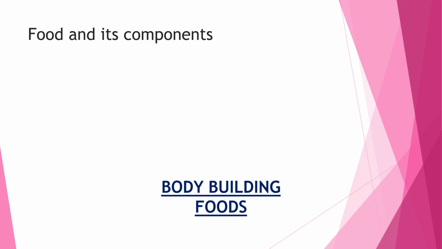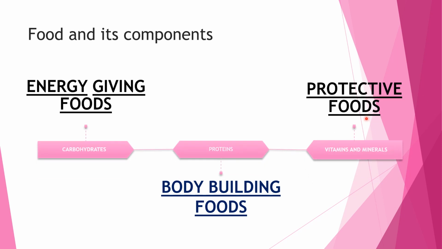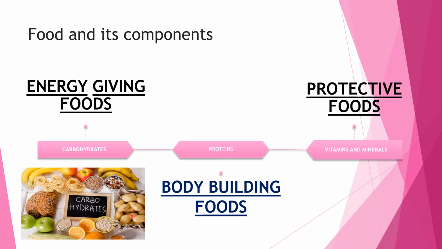Mainly food is divided into three main components: bodybuilding food, energy giving food, and protective foods. Proteins are the bodybuilding food, energy giving foods are the carbohydrates, and vitamins are the protective food. Carbohydrates are the energy giving food because they provide us energy. For example, potatoes, oats, flour, bread, bananas and some fruits provide us energy, and some nuts. We often have some nuts to get energy. So energy is provided by the carbohydrates.